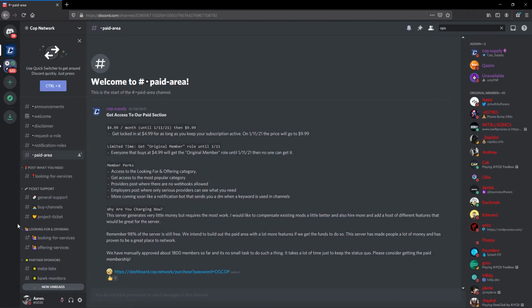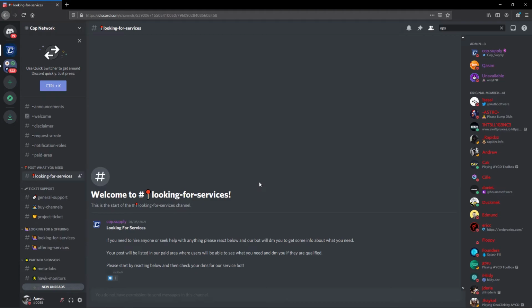So now that I've covered that, let's move over to the benefits here. Now I did skip this out at the beginning, and you guys are going to realize why. If we go to looking for services, this is where you can use the COP service radar to post that you're looking for a certain service without actually having to type it all out from your actual Discord account. Looking for services, if you need to hire anyone or seek help with anything, please react below and our bot will DM you to get some info about what you need. Your post will be listed in our paid area where users will be able to see what you need and DM you if you're qualified. Please start by reacting below and then check your DMs for our service bot.